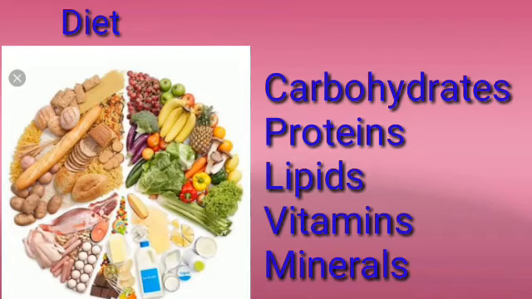So the carbohydrate has to be converted into glucose. Proteins are converted into amino acids, and lipids are converted into fatty acids and alcohol. Only then can our cells use them. Excess carbohydrates are stored in our liver and in the muscles in the form of glycogen. 1 gram of protein or carbohydrate gives our body 4 kilocalories of energy.